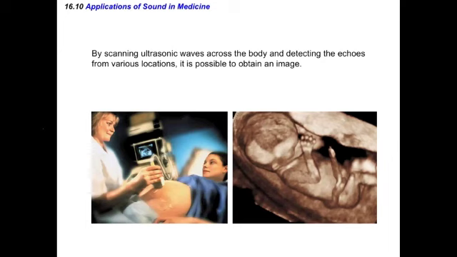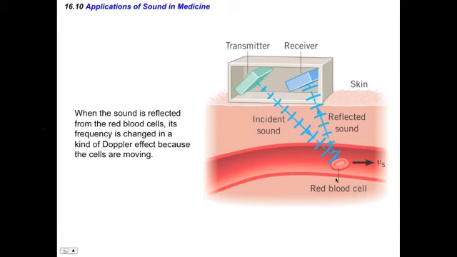Some applications of this then are ultrasound. Ultrasounds use ultrasonic waves, which are above what humans can hear, and by looking at the distance and objects that are moving, they can create pictures based off of this. This is also important when you have moving objects; they have to take into account the Doppler effect. You can look at the flow of blood using a special device, and by knowing the difference between the frequency of the incident sound and the reflected one, you can figure out how quickly blood is flowing through a vein.